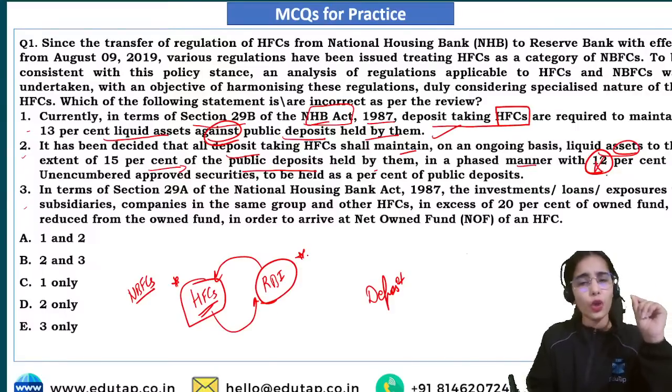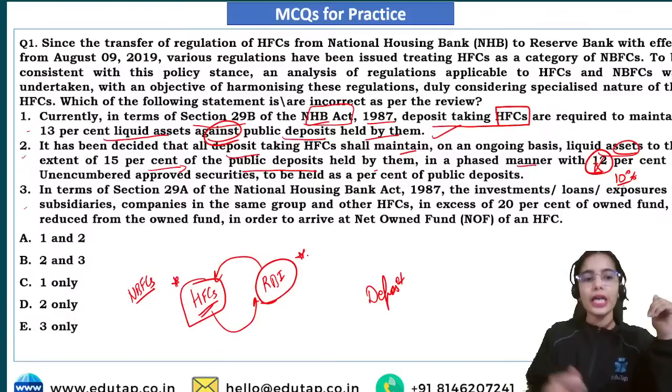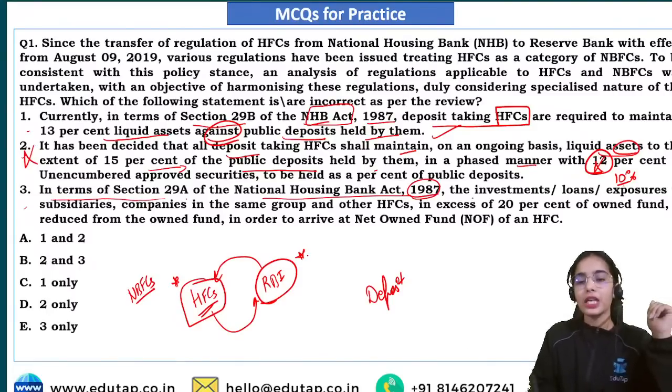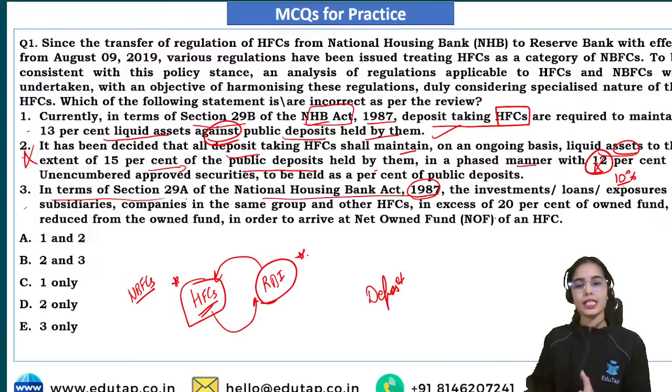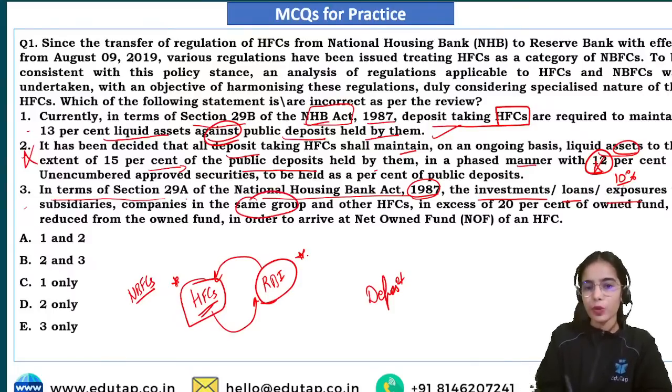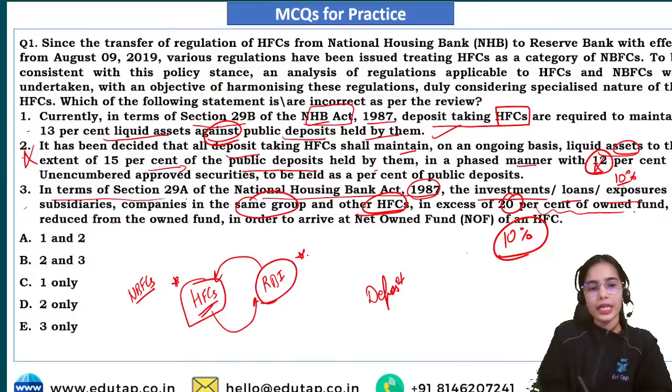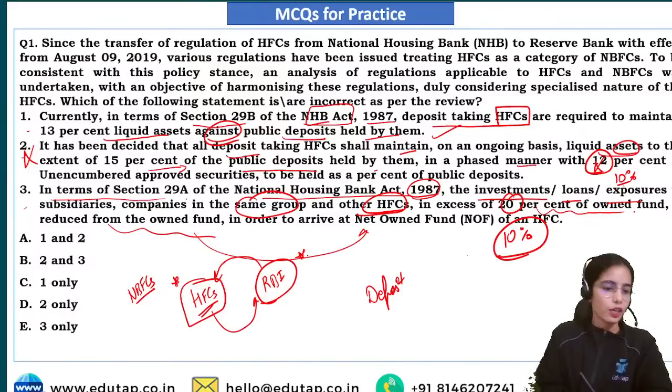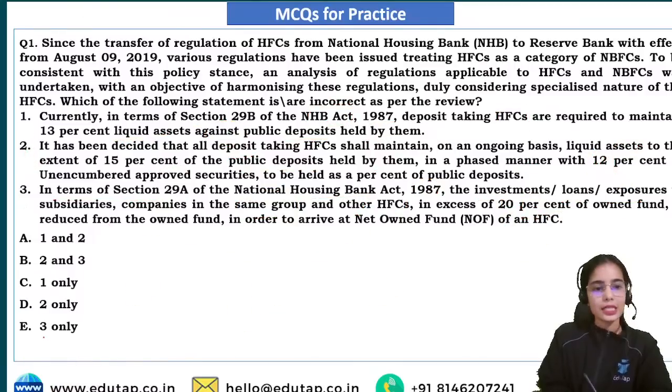So this is wrong. Not 12%, but it is actually 10% of the unencumbered approved securities. So the second statement is actually wrong. In terms of section 29A of the NHB Act of 1987, the National Housing Bank Act, the investment loans exposures to subsidiary companies in the same group and other HFCs in excess of 10% of own fund is reduced from the own fund to come at the net owned fund. Okay, so here actually the answer is 2 and 3. The incorrect statements are 2 and 3. Got it?